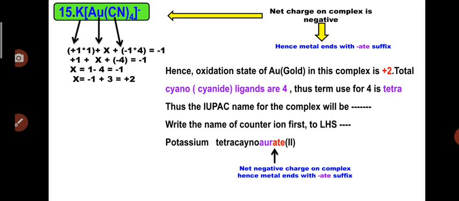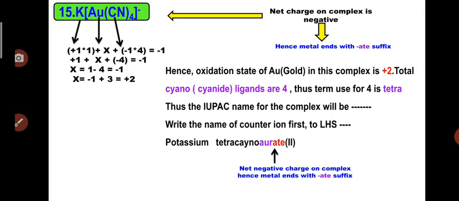So because the cyano ligands contribute a negative charge of minus 4 for 4 ligands, Au has a plus 2 oxidation state and potassium has a plus 1 charge. So plus 1 plus 2 is plus 3, and cyano minus 4 gives minus 1. So the overall complex gains a net negative charge. Basically, the charge present on the complex is the algebraic sum of the metal and ligand charges. If that charge is not balanced by a negative or positive charge, it will appear on the complex.